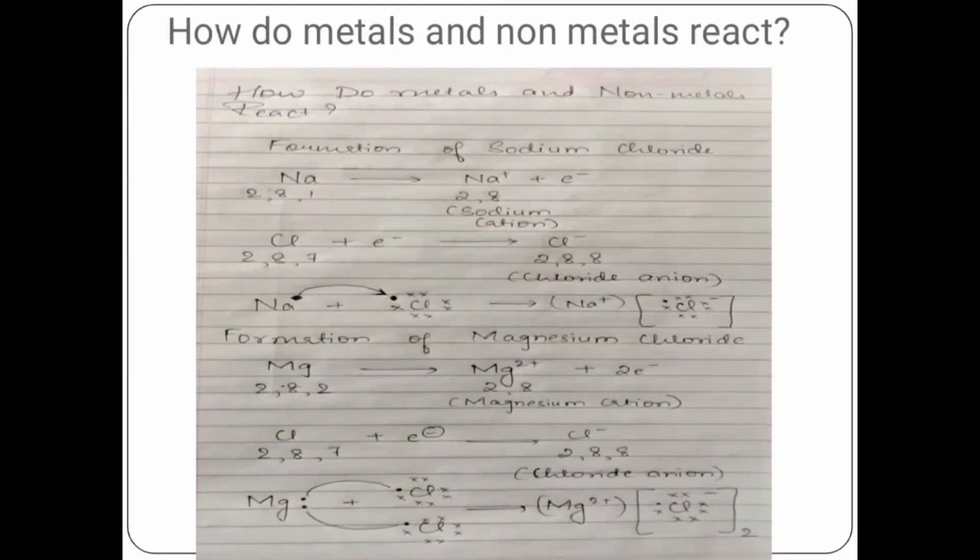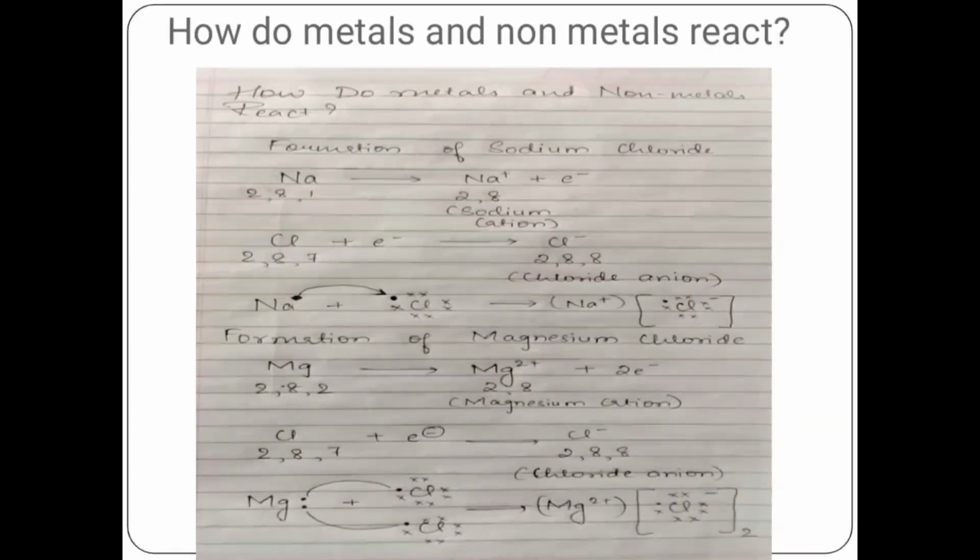Before we start with this topic, let us brush up our concept on noble gases. So what are noble gases? Noble gases are those which have a completely filled valence shell. Being completely filled, they don't have any need to react with any other metal or non-metal, right? So they are less reactive. They show very little activity as well. So this is what we know about noble gases.